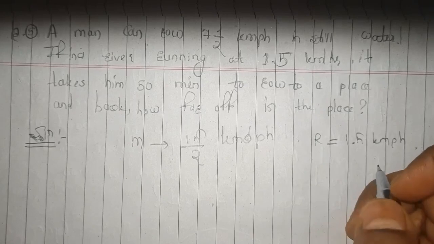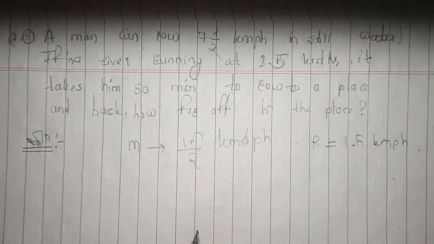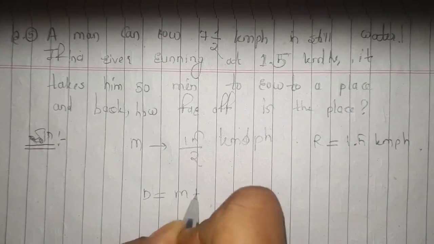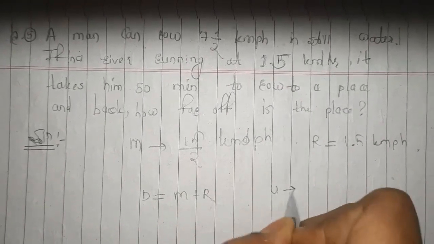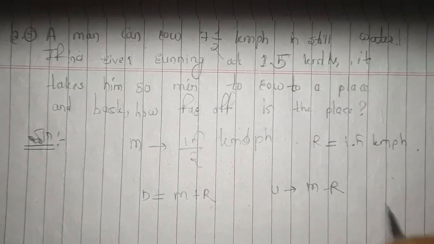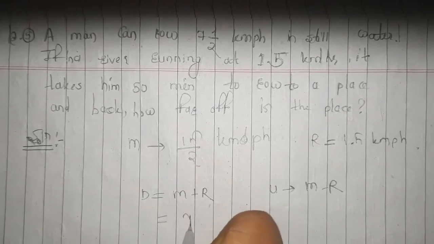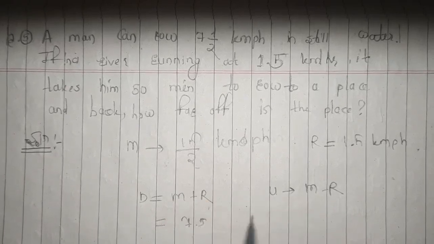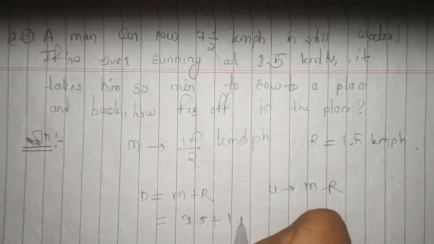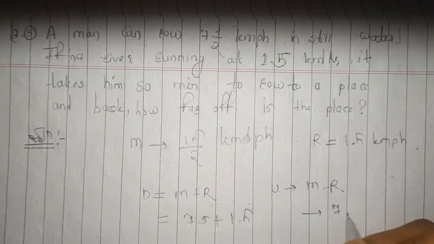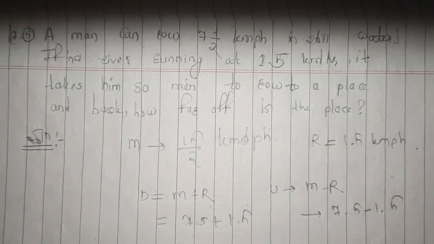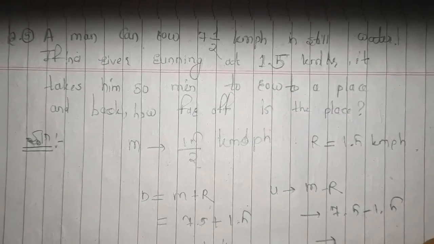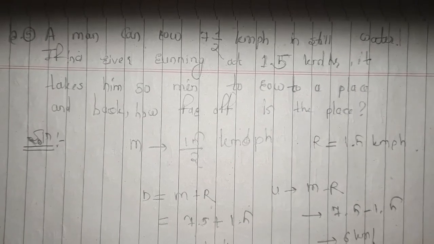Now, going to a certain place and coming back means what? It has covered both downstream and upstream. So what is downstream? It is m plus r, right? And similarly, what is upstream? It is m minus r. Therefore, what is 15 by 2? It is nothing but 7.5. So 7.5 plus 1.5, and 7.5 minus 1.5. So this is nothing but 9 km per hour, and this is nothing but 6 km per hour.